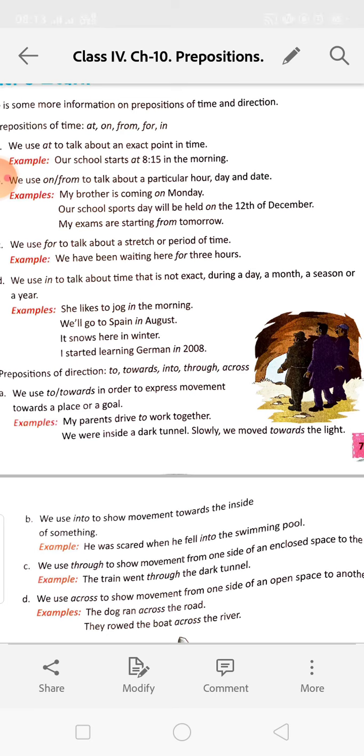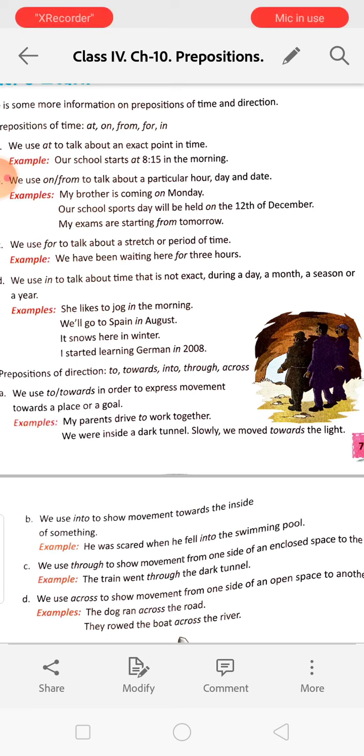That depends on him. We will go to Spain in August. August is a span. It is a month of 30 days or 31 days. And in that month, any day he can go. It snows in winter. Winter is a season, and it snows here in winter. I started learning German in 2008.